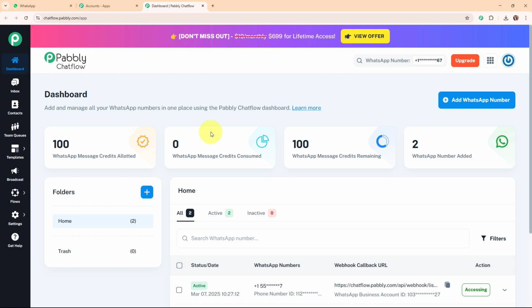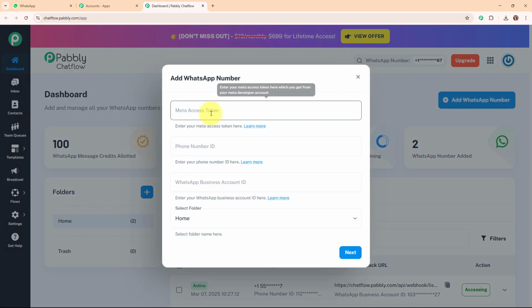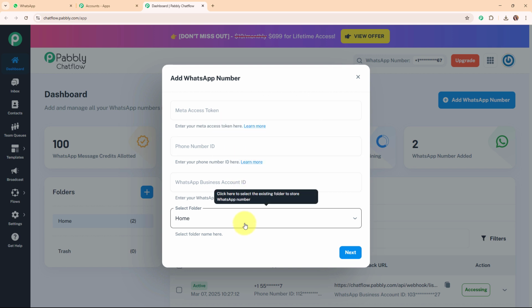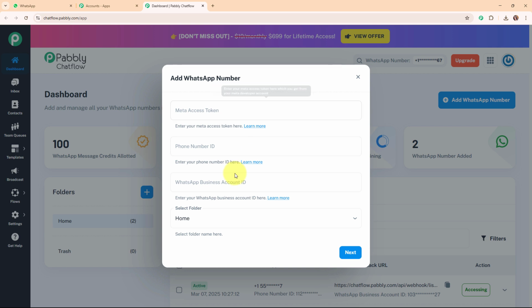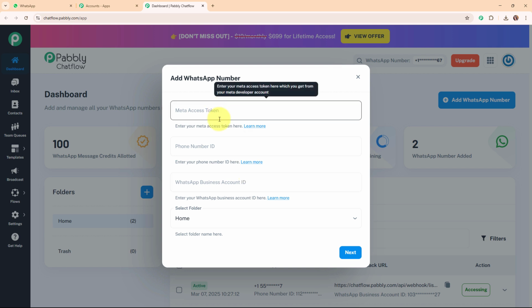Flow account. For that you need to click on this add WhatsApp number button given over here in the top right corner, and then in this pop-up box it will ask for the Meta access token, phone number ID, WhatsApp business account ID, and to select the folder. To get all these details you need to set up your WhatsApp Cloud API account through Meta for developers. Once you set up your permanent WhatsApp Cloud API account and get the permanent access token, you need to add the details over here and click on next. By doing this, you will be setting up your Pabbly Chat Flow account.